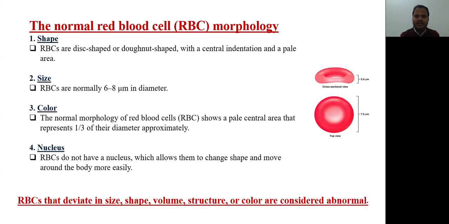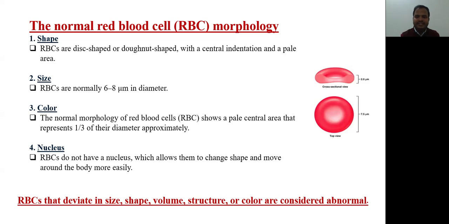It is a disc shape. The size of RBCs is 6 to 8 micrometer in diameter. And what is the color? The normal morphology of the red blood cell shows a pale central area that represents one third of their diameter and a pinkish peripheral area. RBCs do not have a nucleus, which allows them to change shape and move around the body more easily. Because RBCs have to move all over the body through different organs, the shape of the RBCs should change from place to place. So the nucleus is absent in the RBCs.